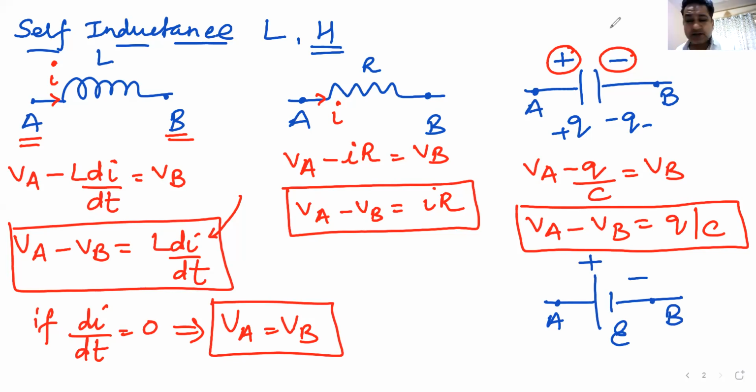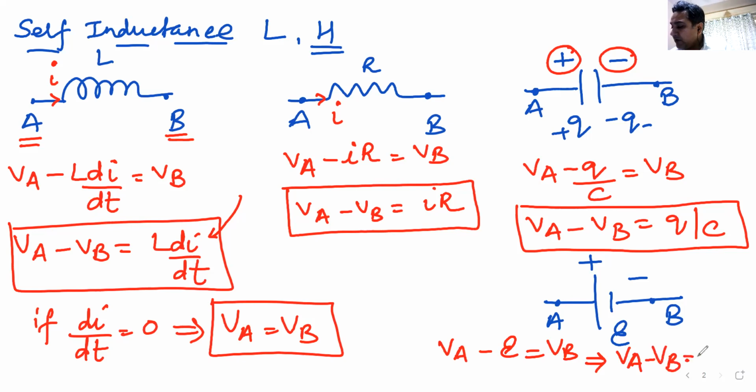You will tell me, sir, potential drops. Drop is taken as negative. So VA minus E will be equal to VB. This implies VA minus VB will be equal to E.